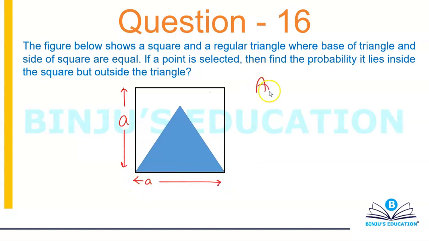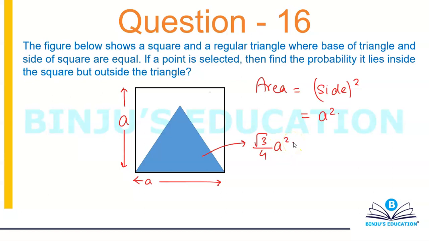So I can say that area of a square will basically be equal to side square, which will be equal to A square. And if I talk about area of a triangle, then we know that area of an equilateral triangle is root 3 by 4 into side square. So that is root 3 by 4 into A square.